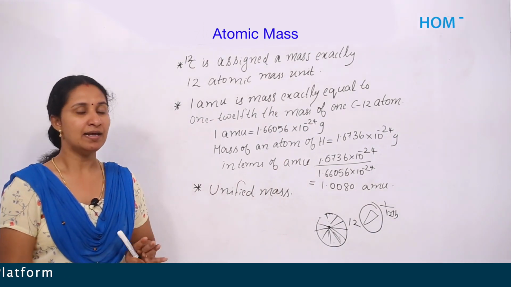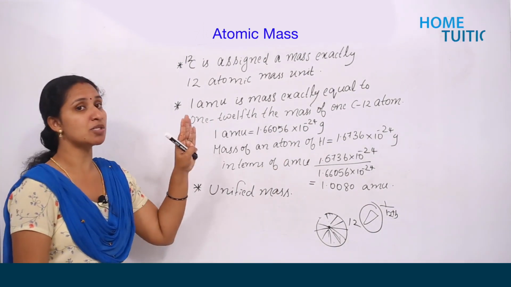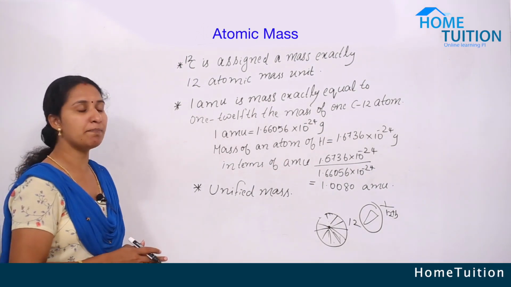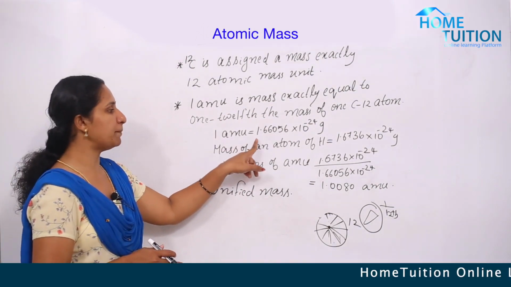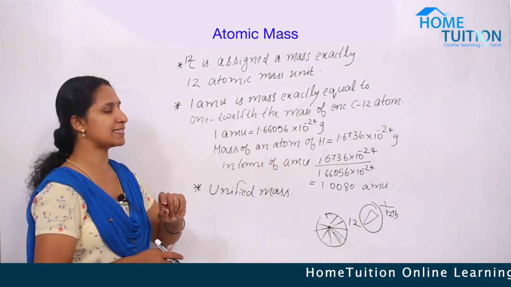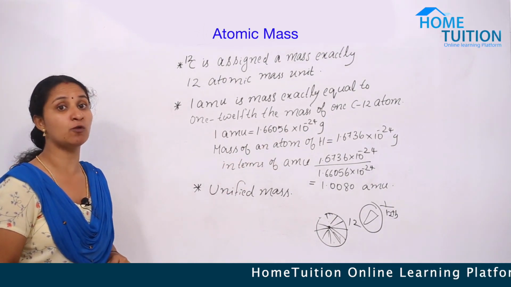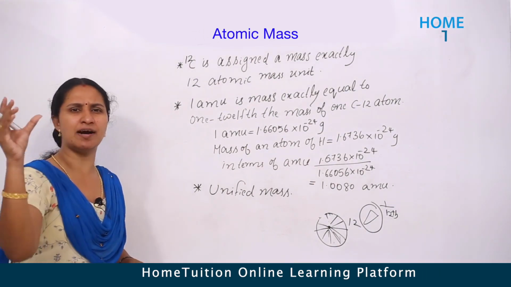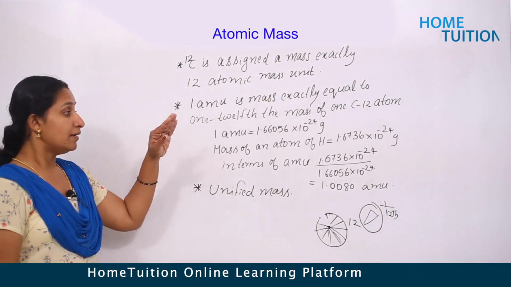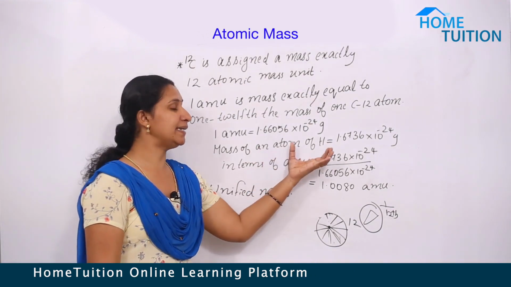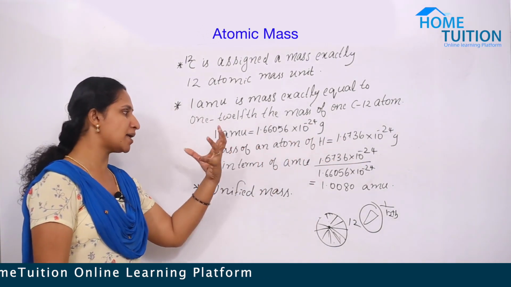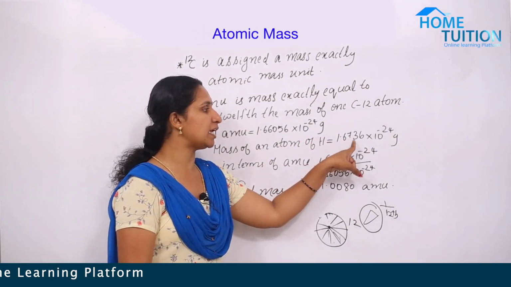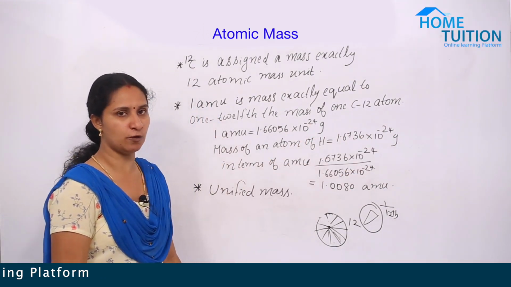Is it clear? That's about atomic mass unit, and numerically it is calculated as 1 atomic mass unit equal to 1.66056 × 10^-24 gram. That is 1 atomic mass unit by considering carbon. And if we take hydrogen, the mass of one atom of hydrogen is calculated as 1.6736 × 10^-24 gram.